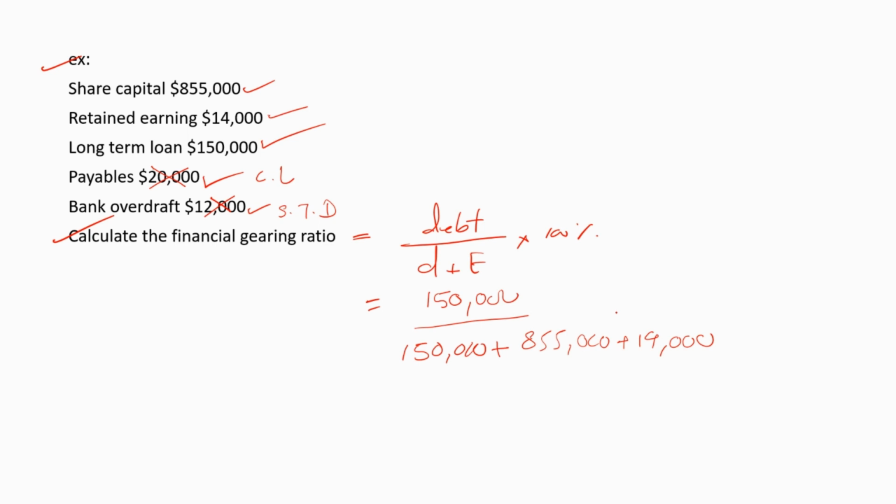So we only consider the share capital and retained earnings for the equity amount. So the financial gearing ratio for this company is equal to 14.7%. This is an acceptable level because this is below 50%. This means there is 14.7% of debt in the capital structure of the company. The rest of the capital structure consists of equity.